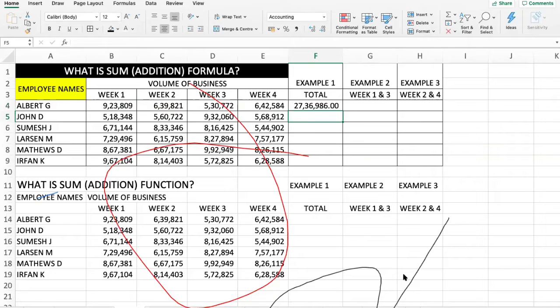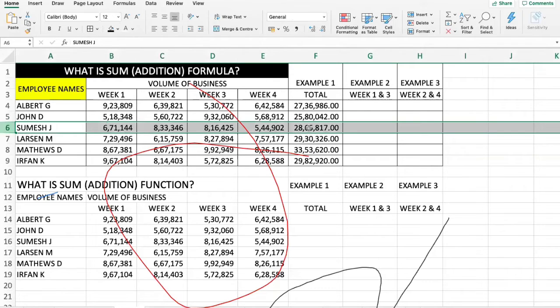So for the following employees, you don't need to put in the formula again and again. What you can do, you can simply say Control C, you copy the formula, select the cells where you want to paste the formula, where you want the result of that particular formula, and say Control V. If you do that, you don't need to type in the formula again and again. If you want to check what is the cell selected for this particular Sumesh, you just click on this, and in this formula bar you can see B6, C6, D6 and E6 is being selected. Great. So this is using a formula.